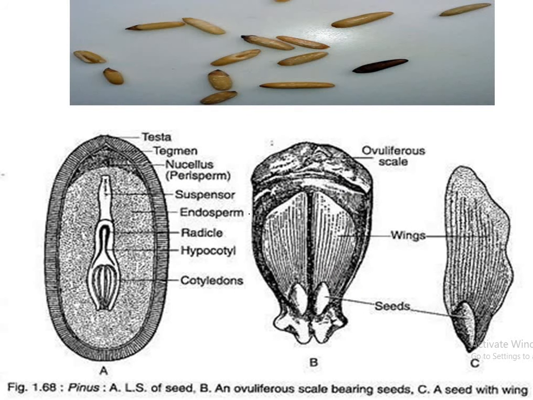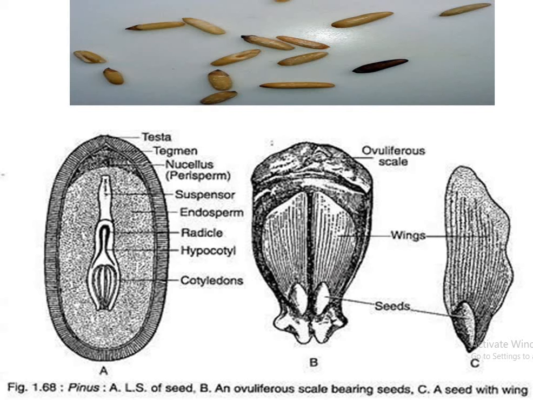At the last, when you will see the seed, the outer fleshy layer of the ovule wall disappears, the inner middle stony layer develops a seed coat. There is a perisperm. Then the nucellus is persistent in the seed. Micropyle persists as a small aperture in the apex of the seed. At maturity, the cone axis elongates, and thus the space between the megasporophylls is increased, and thus seeds are easily dispersed from the plant. Now you can see there are the wings, and there are the seeds.